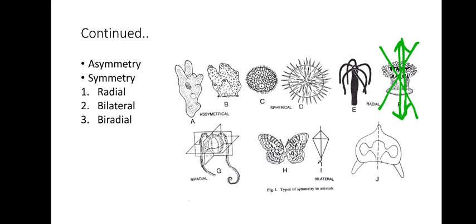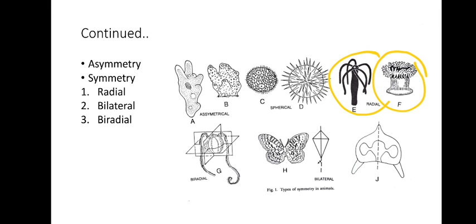I'm saying anterior-posteriorly. Why not along all the length? Because if I cut it here, I won't get identical halves, isn't it? So anterior to posterior, I'm going to get identical halves. So this kind of symmetry is called radial symmetry. In coelenterata you find radial symmetry. Whereas for spherical symmetry, if in all the different planes you get identical halves, then it is spherical symmetry. In metazoa you find radial symmetry.